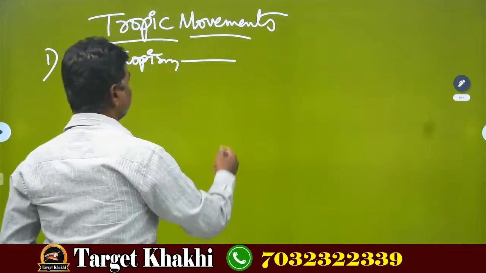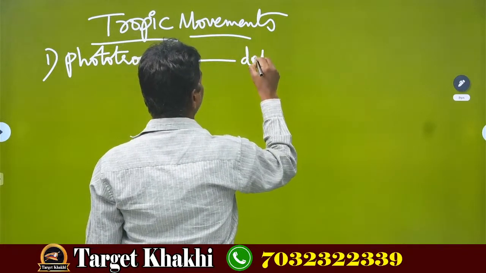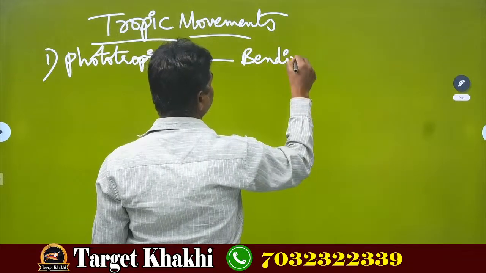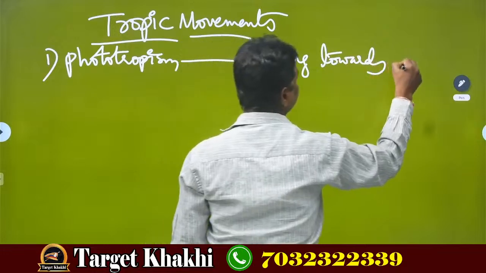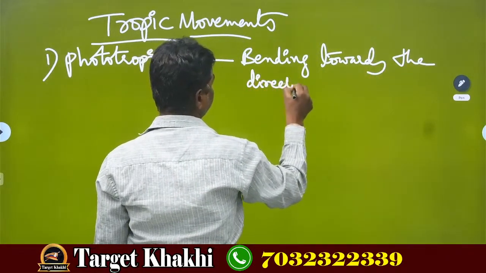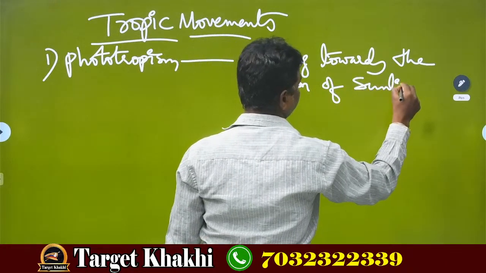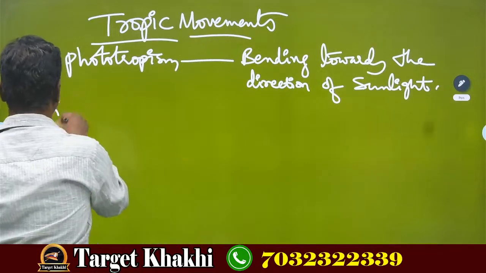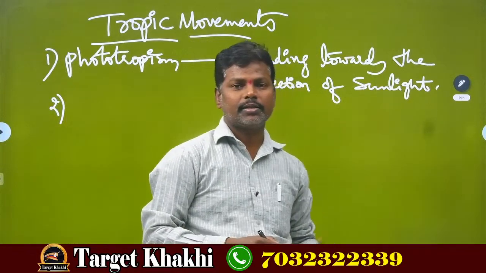The direction of the stimulus is determined by the bending towards sunlight, bending towards the direction of the sunlight.